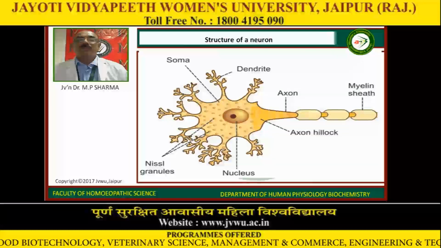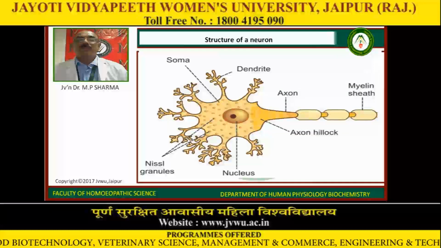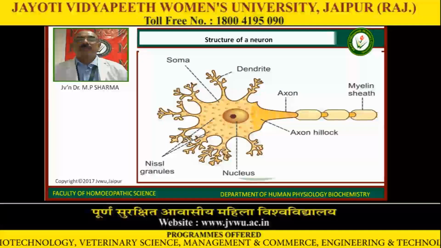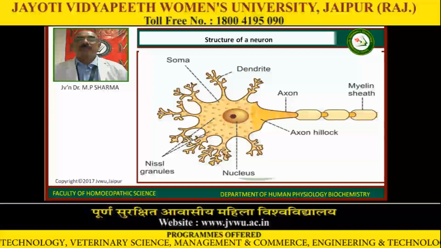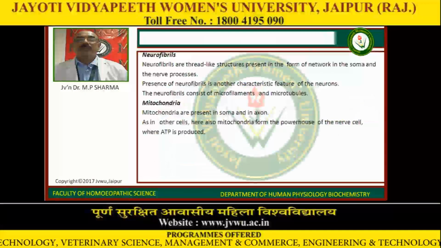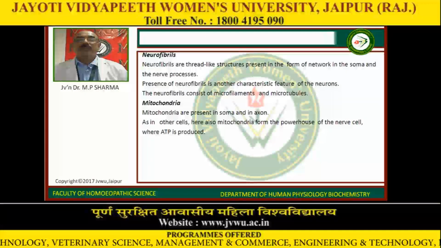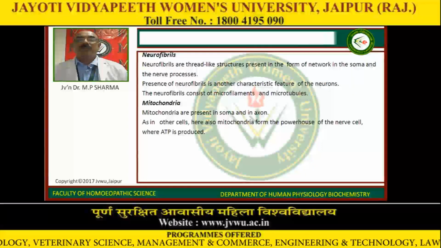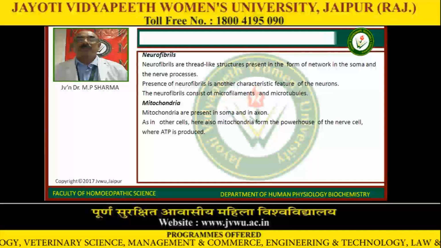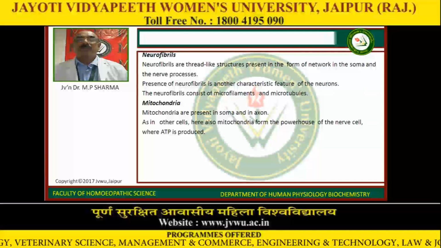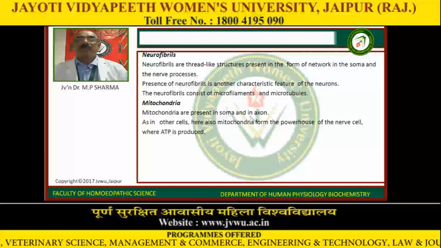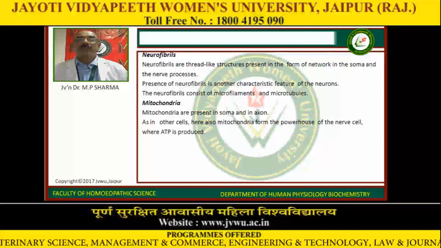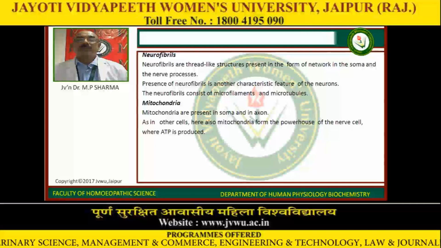And this is the structure of the neuron which we have shown here: the dendrites, soma, myelin sheath, axon, axon hillock, nucleus and Nissl granules. Neurofibrils are thread-like structures present in the form of a network in the soma and the nerve process. Presence of neurofibrils is another characteristic feature of neurons. The neurofibrils consist of microfilaments and microtubules.